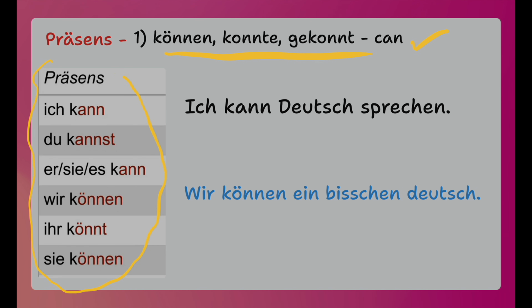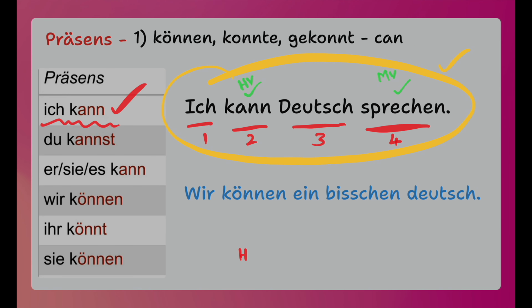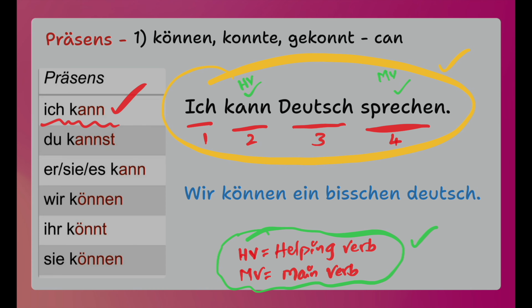In this slide, let's go through the verb conjugation again. Ich kann, du kannst, sie kann, wir können, ihr könnt, sie können. Let's look at the first example. Ich kann Deutsch sprechen. In this sentence, ich means I, kann means can, Deutsch is German language, sprechen is to speak. In this sentence, there are two verbs. In second position, there is a verb called können, which is conjugated to ich kann, and the second verb is sprechen. It is written at the end of the sentence.